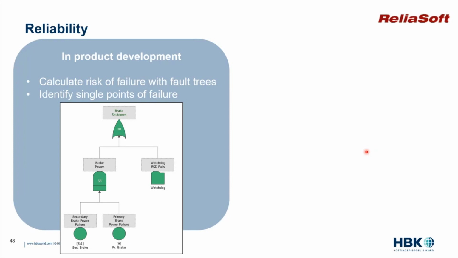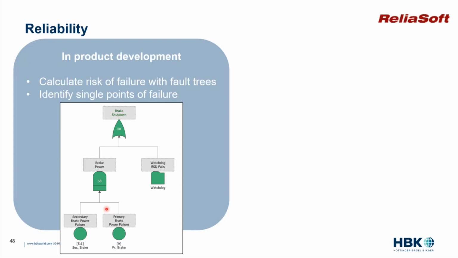So we're going to end up using this concept of reliability two different ways. One is when we're designing or developing a new product. So blank sheet of paper, we do an FMEA to say what are critical failure modes we ought to be aware of when we're designing an eVTOL aircraft. In the product development world, we're also going to use this thing called a fault tree diagram, and the fault tree diagram essentially is a way of trying to find those single points of failure that Mitch referred to earlier.